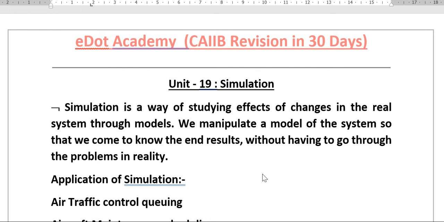So we have arrived at our new chapter that is called simulation. So what is simulation? Simulation is a way of studying the effect of change in the real system through models. And we manipulate the model of systems so that we come to know the end results. That means simulation can be used to give training where the real model is not possible due to some financial constraints or constraints of threat to life.